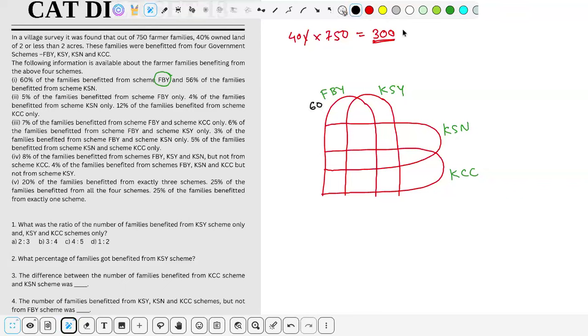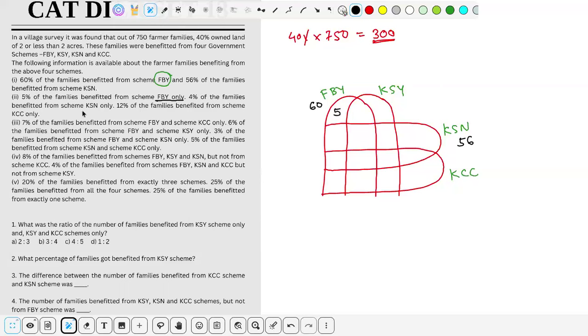Because I'm not trying to work with numbers here, I will solve with the percentages for now. If needed, I will calculate numbers later on. 56% of families benefited from KSN. So here it is KSN, 56% benefited from this. 5% of families benefited from scheme FBY only. So here you can see FBY only. This is the portion where only FBY is there, so its value will be 5.